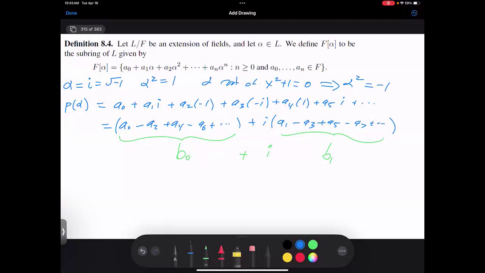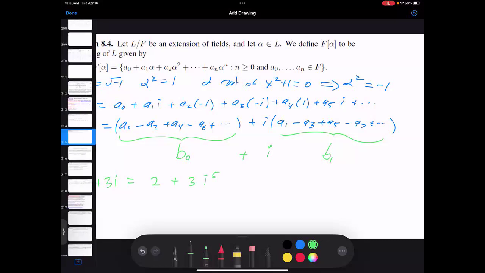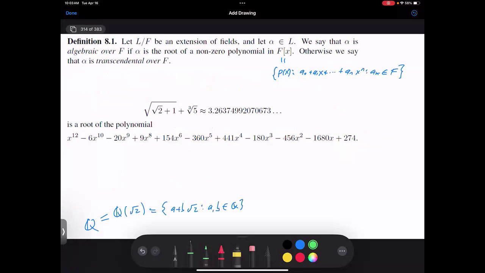I don't have unique ways of writing numbers. If I want to write 2 plus 3i, I could also write that as 2 plus 3i to the 5th. So I don't have a unique way of writing things. That's fine. So when I'm looking at what's going on over here, I don't have to worry about adding that plus 1 to the square root of 2. That's not needed.